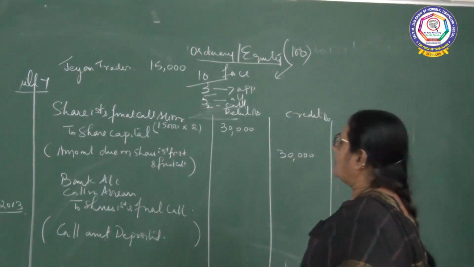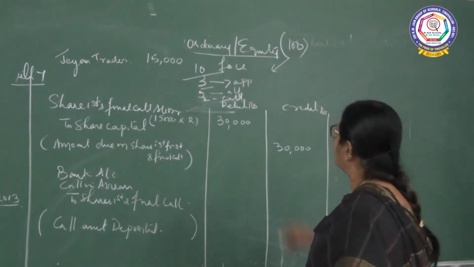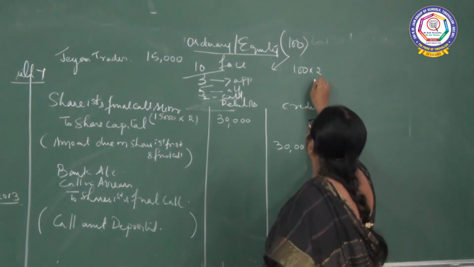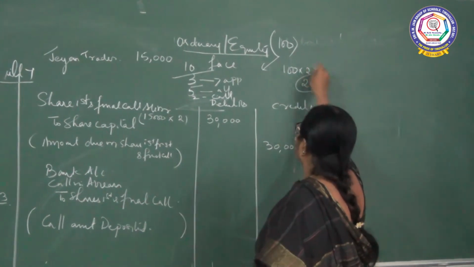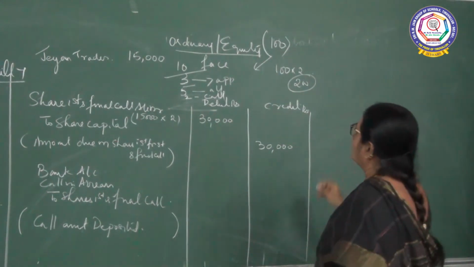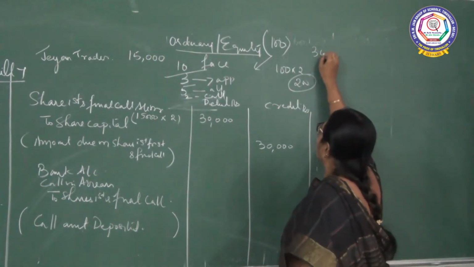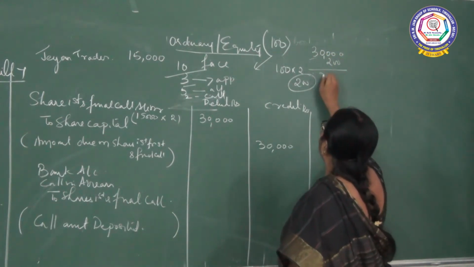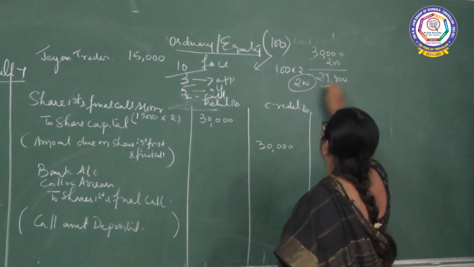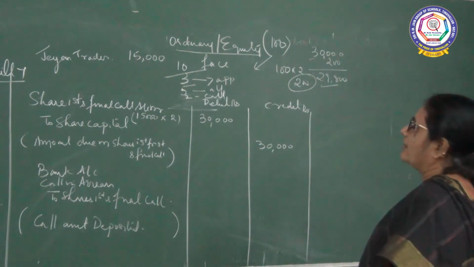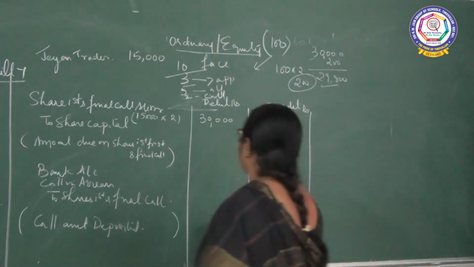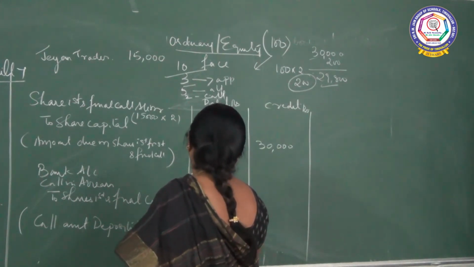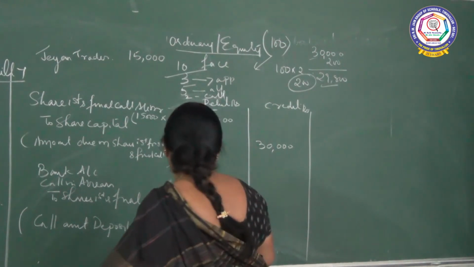Fine. And then how much is going into the bank? Somebody has failed to pay how much? 100 shares into rupees 2, that is 200 rupees short you have got. So the entire 30,000 is not going into the bank. So 30,000 minus 200 comes to 29,800. Right. So only 29,800 is going. The balance you are going to transfer into call in arrears. So 29,800 is going into your bank, 200 is your call in arrears.